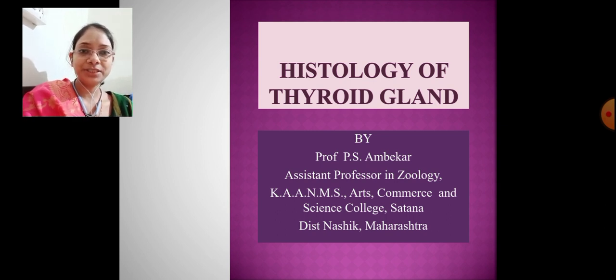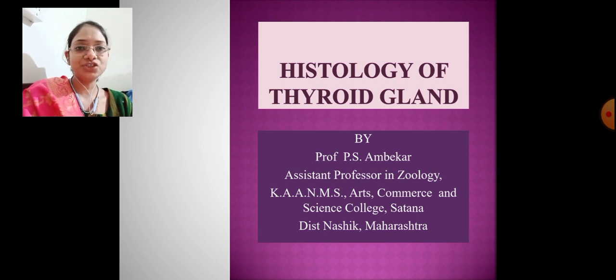For example, the pituitary gland, which is present in the brain region, will control the activity of the gonads, that is ovary and testis. So the hormones which are secreted by this pituitary gland will be poured into the blood, and via blood they will reach the testis and ovary and so on. So many hormones are secreted by the pituitary gland and they will reach their target organ by the blood only. So such glands which secrete hormones and pour them into the blood flow, and through the blood flow the hormones reach their target organ, are called endocrine glands.